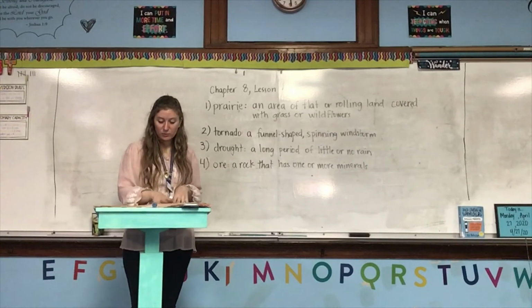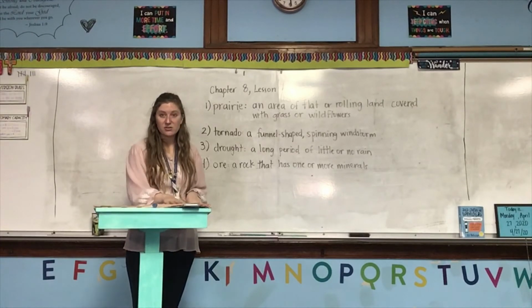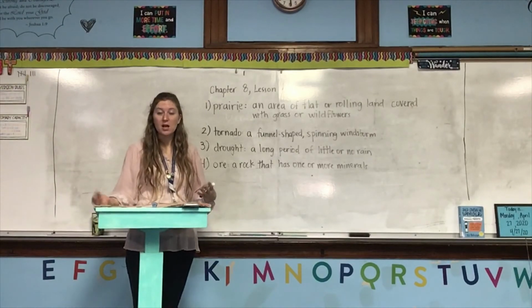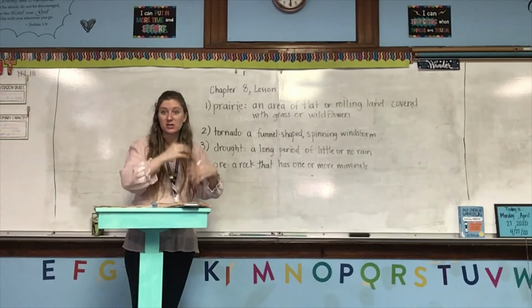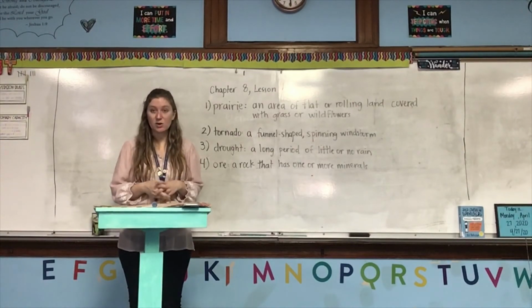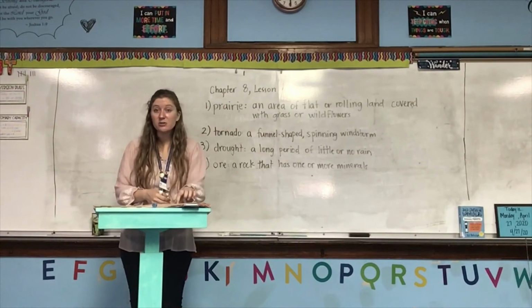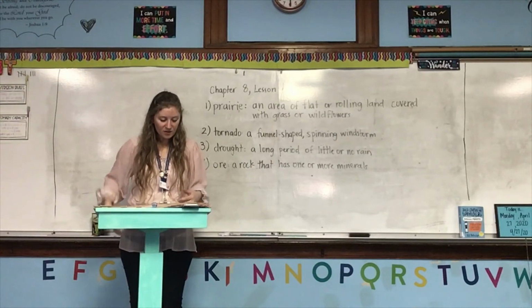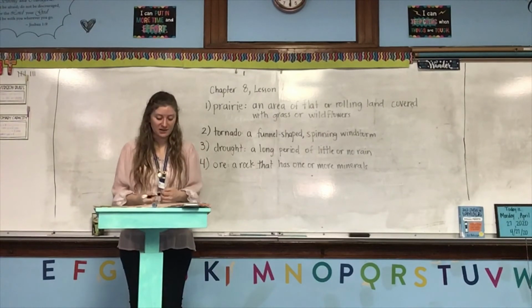Okay, so let's look at this. We'll look at this land use and resource map, then we'll do the reading check, then we'll read the summary. Remember, the colors tell us how the land is used. So the colors mean human beings have to go and do something to get something out of the land. These symbols are the natural resources. So those are what people can go and get from the land. Nobody has to make these things. The land uses, the colors, mean people have to do something for them to be used in this way. These symbols, however, mean people can go in and get it, and it's already there.